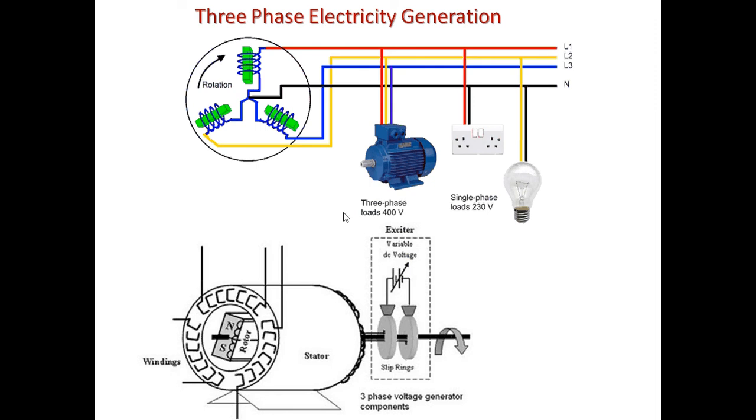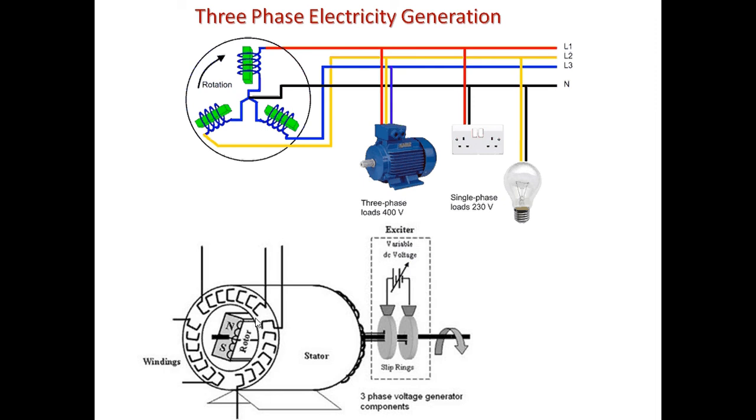Now how is three phase being generated? It's quite simple. It is generated again in a generator. Here what we have is the rotor and the stator. Here we have a single rotor, but we have three stators.